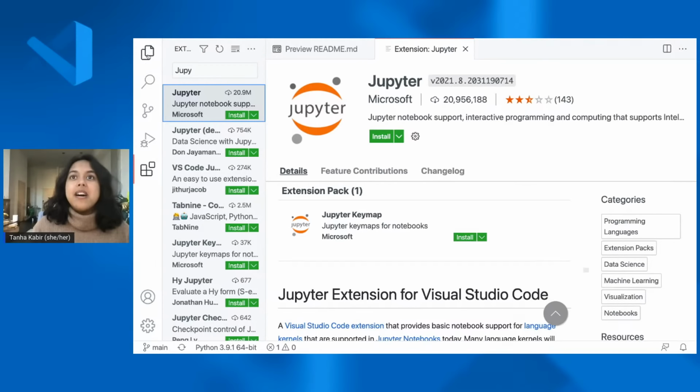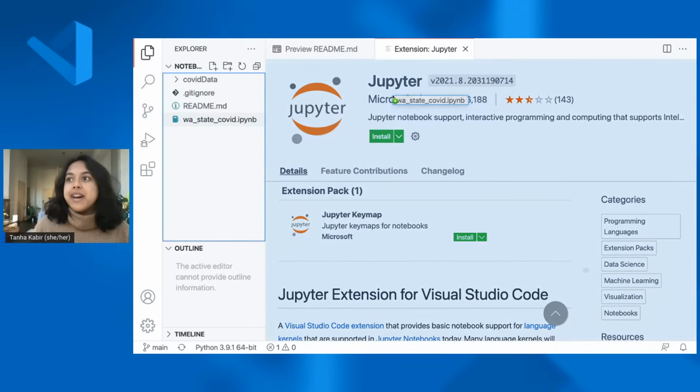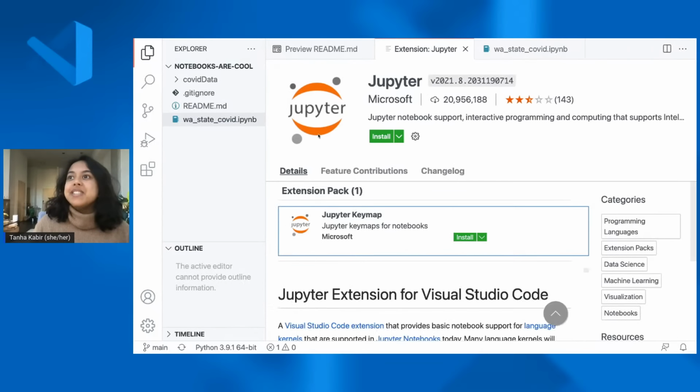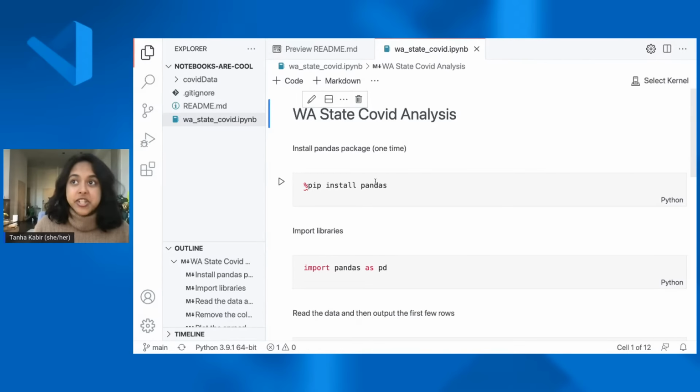So now notebooks can actually be opened without an extension. As you can see, I don't have the extension installed, because we have a built-in extension that renders notebooks for us using built-in APIs and the built-in notebook infrastructure that we built into VS Code for the past year. We've also changed the layout to make it feel more like VS Code.